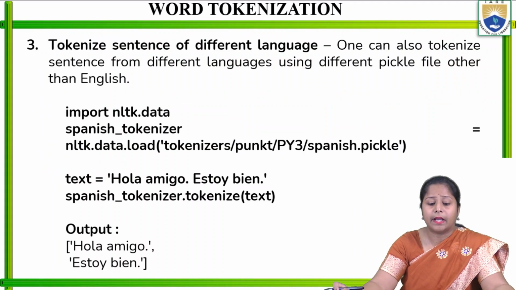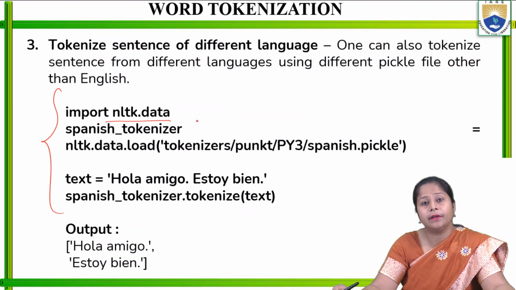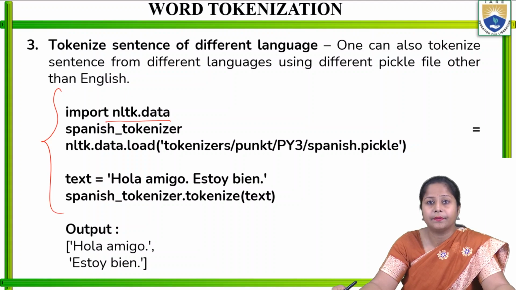Next, I will discuss tokenizing sentences of different languages. So that is the third type of method to extract different tokens. One can also tokenize sentences from different languages using different pickle files, which are preloaded in the NLTK library for languages other than English. So in the Python code, I am going to write import nltk.data. Again, I will import the NLTK data and load the data set.